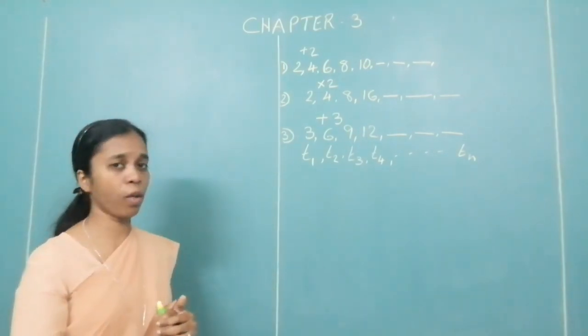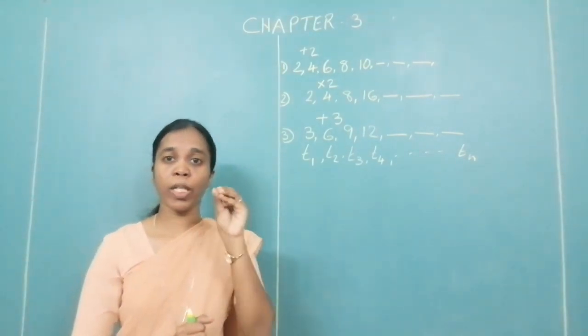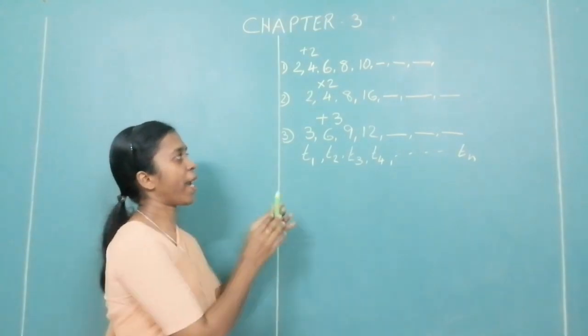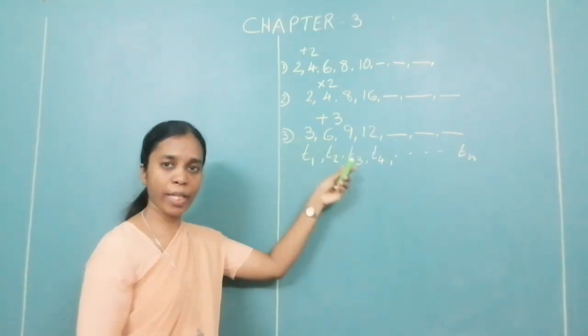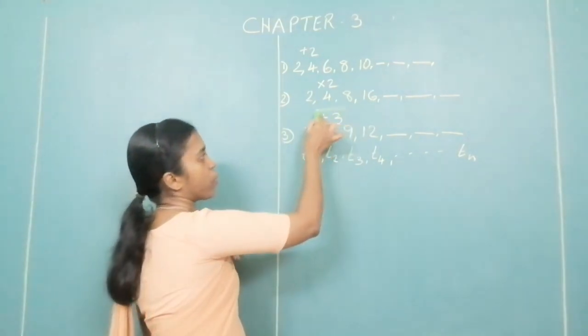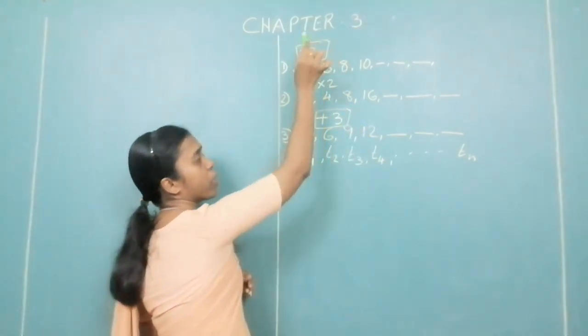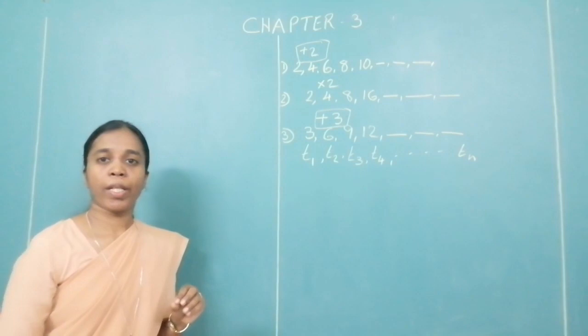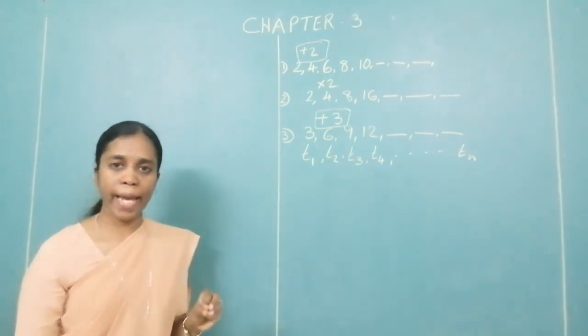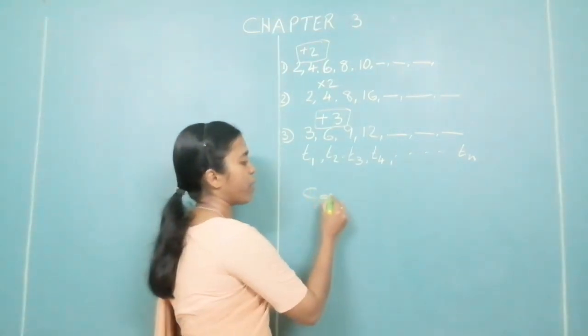Now, that particular number which we add to the previous number to get the following number, what was the particular number over here? 3. What was the particular number over here? 2. That particular number is called the common difference.